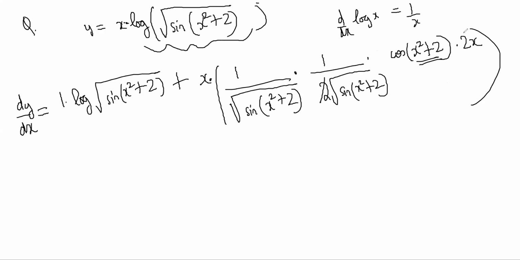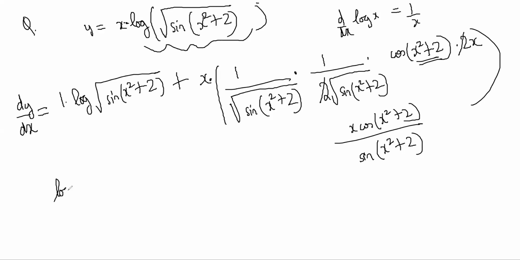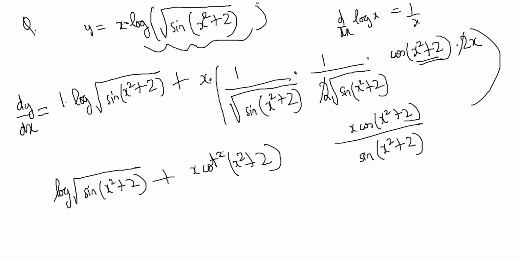2 gets cancelled, becomes x cos of x square plus 2 by sine of x square plus 2, right? And you have to add that. So answer will be something like log of root of sine of x square plus 2 plus x cot of x square plus 2, right?